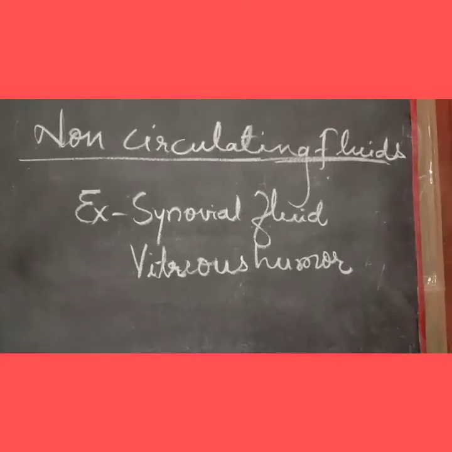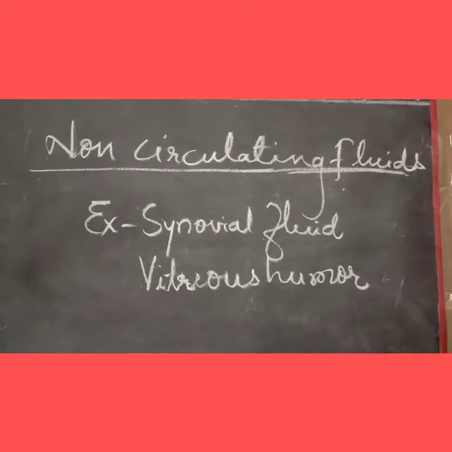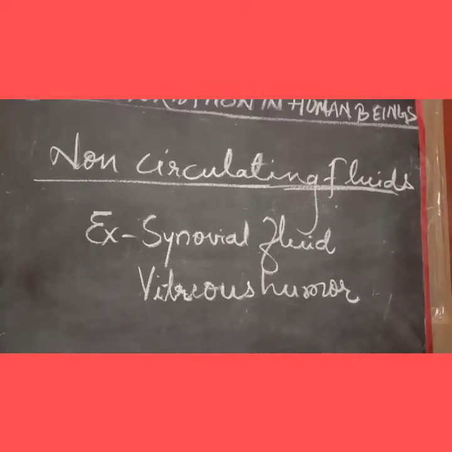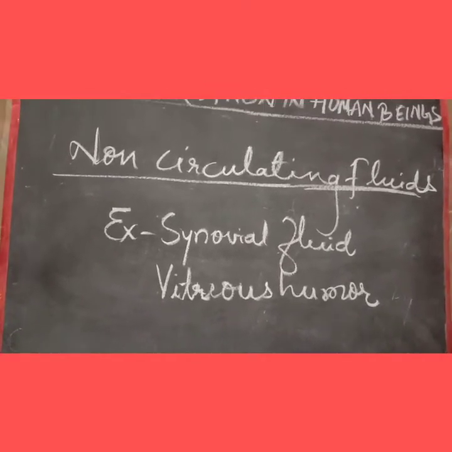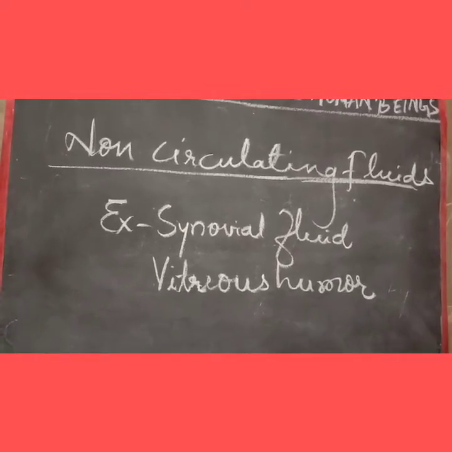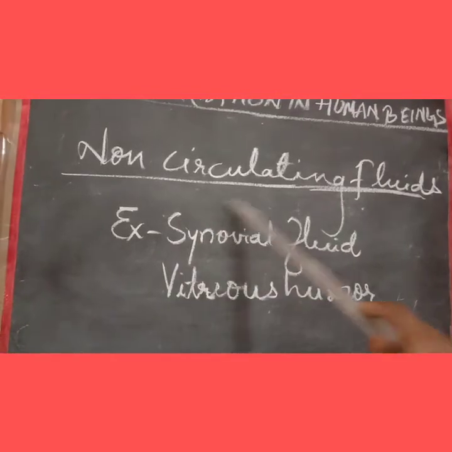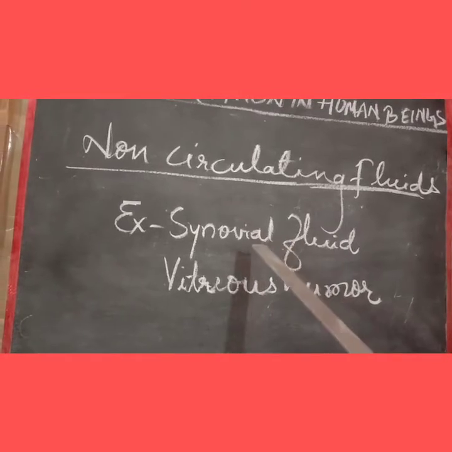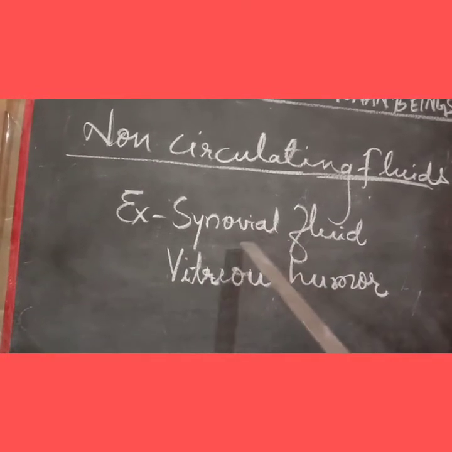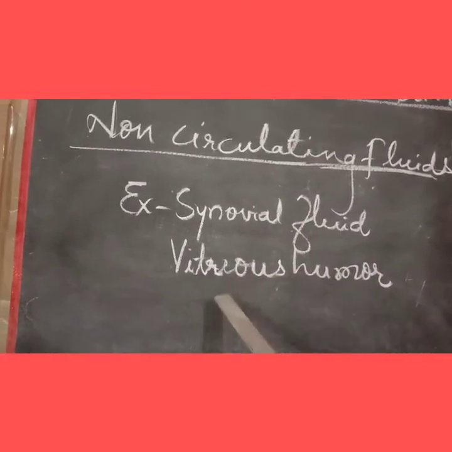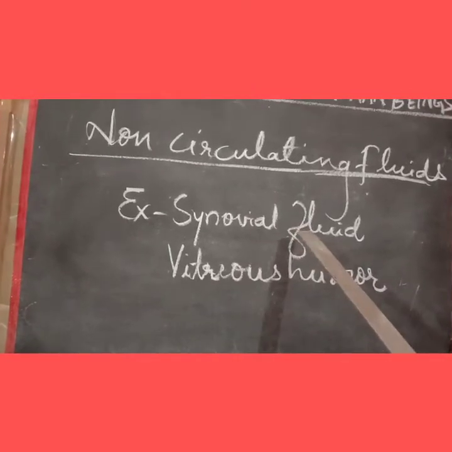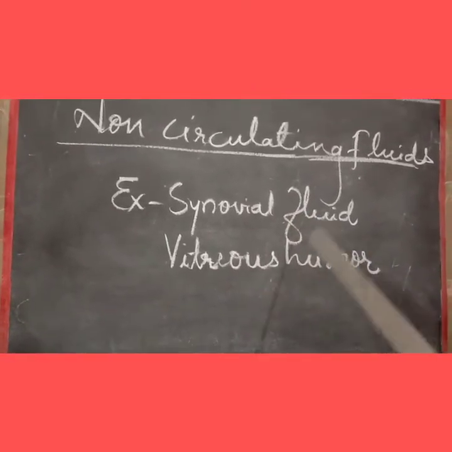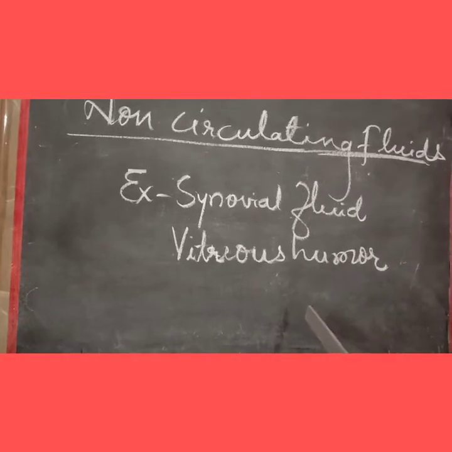Let's see about some non-circulating fluids also. Yes, children, you have heard correctly. As we are having circulating fluid present in our body, we have some non-circulating fluids also, which remain present in a particular region of the body. Examples can be taken as synovial fluid and vitreous humor. Let's see a few facts about these two non-circulating fluids.